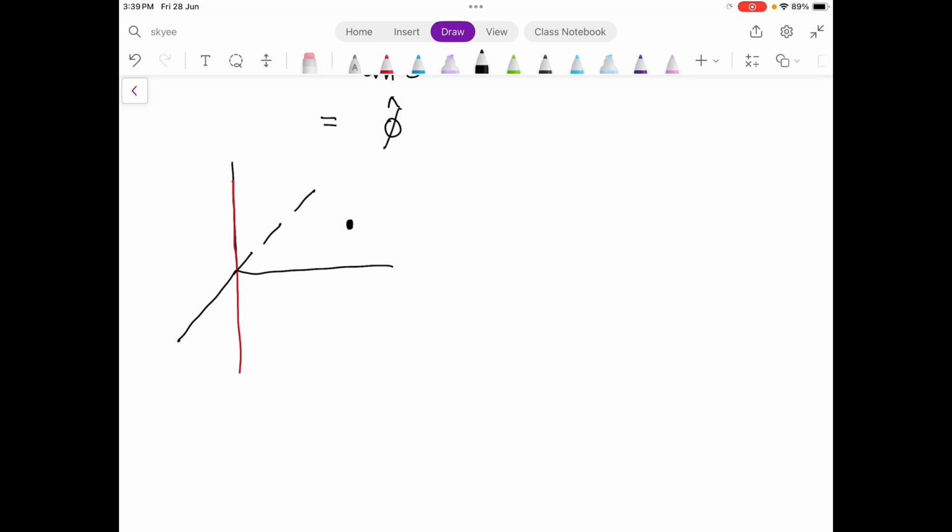So still this one will be your R. Your R will be equals to -3, 4, and 0 minus the point T, which is 0, 0, 0.